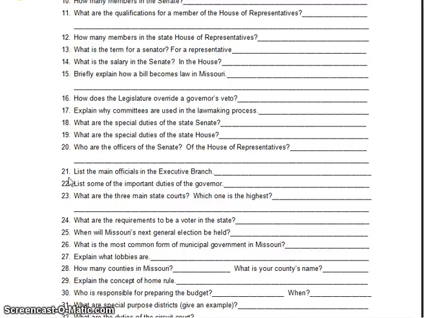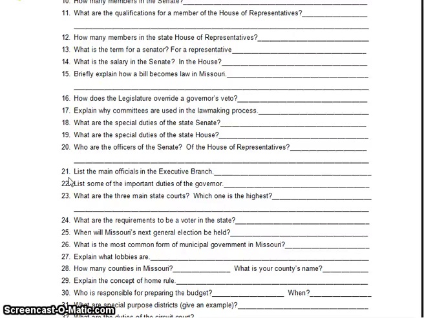Question number 24, what are the requirements to be a voter? You must be 18 years of age, a U.S. citizen, a resident of your election district for at least 30 days, and must be registered to vote at least 21 days before the election. Again, you must be 18 years of age, a U.S. citizen, reside in the election district for 30 days, and you must be registered to vote at least 21 days before that.